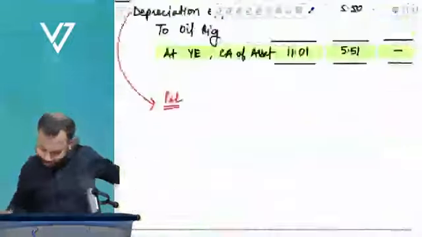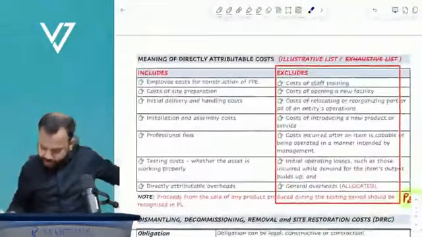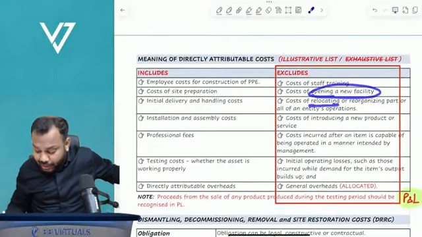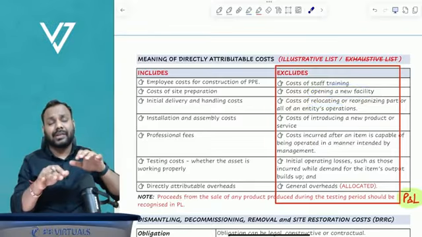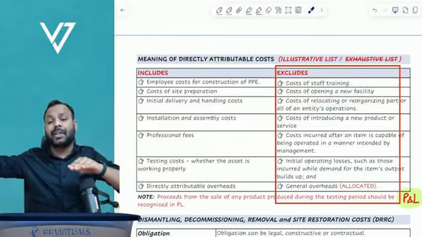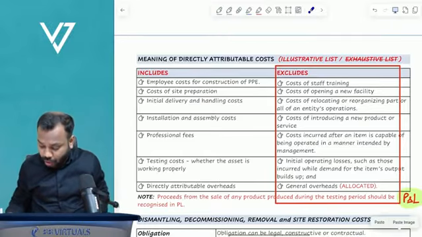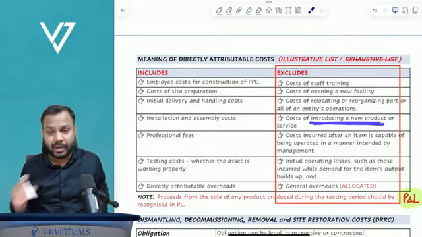There are other costs also that will go to P&L. See here, staff training, P&L. Cost of opening a new facility, P&L. Relocating the asset, if I have an asset here, I am relocating to some other premises, the cost of relocation, can I capitalize? No. Cost of introducing a new product, can I capitalize?